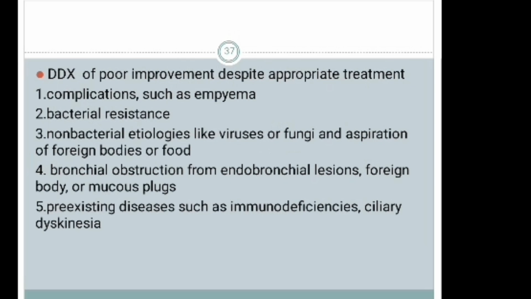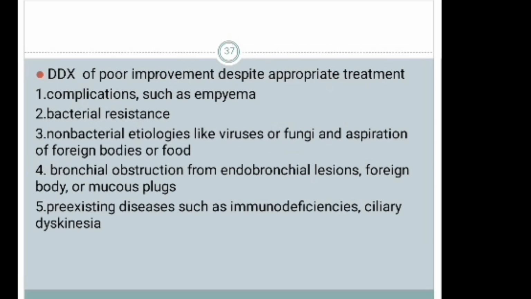The first is complications such as empyema, bacterial resistance, non-bacterial etiologies like viruses or fungi, aspiration of foreign bodies or food, bronchial obstruction from endobronchial lesion, foreign body or mucus plugs, and pre-existing diseases such as immunodeficiencies and ciliary dyskinesia.